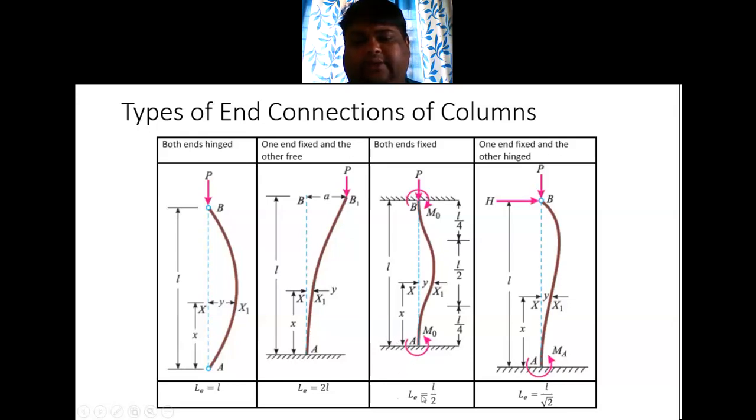That is why we are taking LE as L by 2. The last one is where one end is fixed and the other end is hinged. In this case the effective length is taken as L by root 2. So you have to remember these two things.